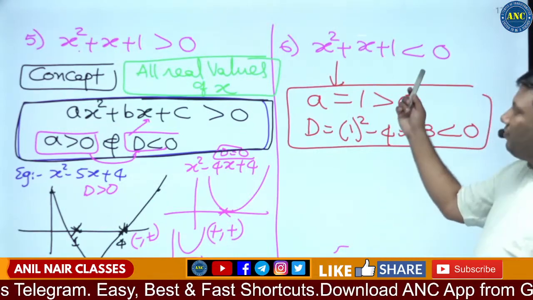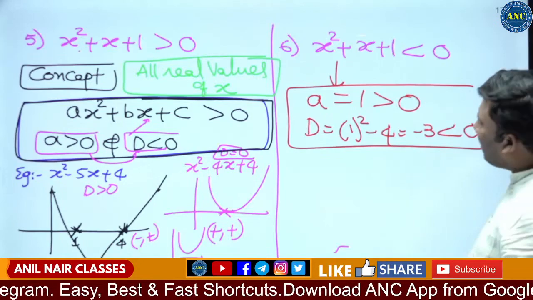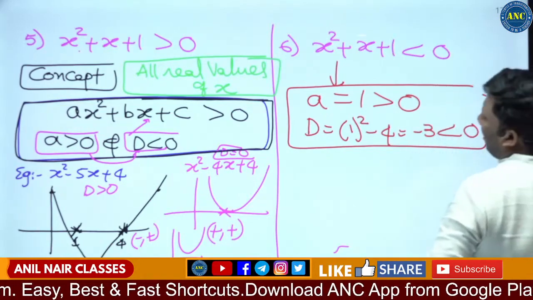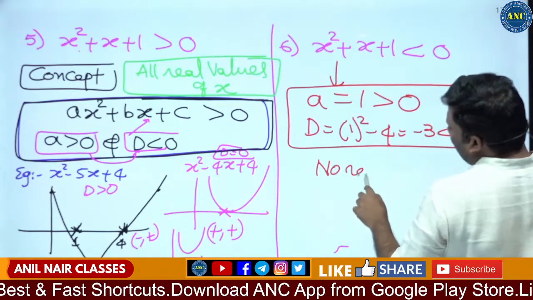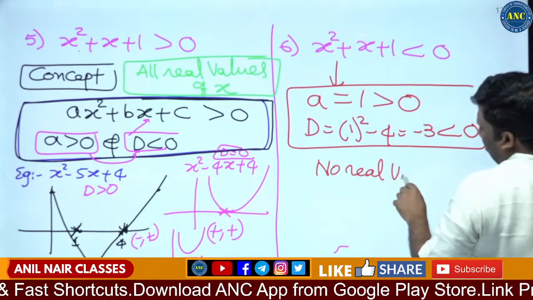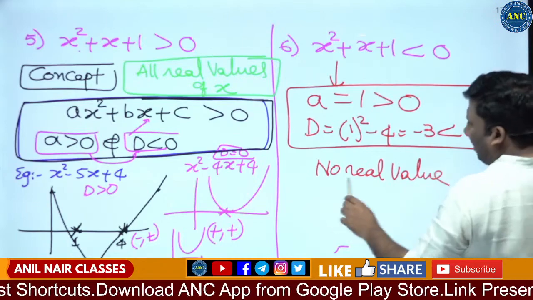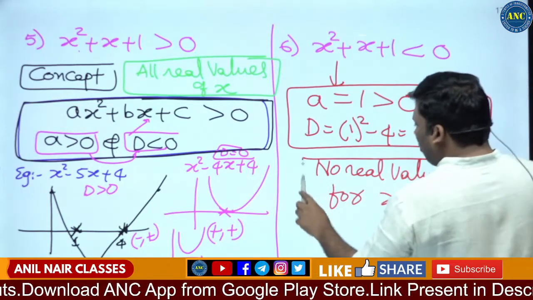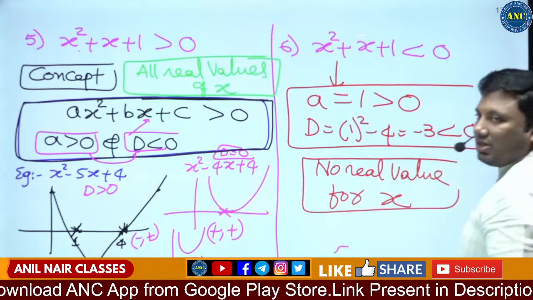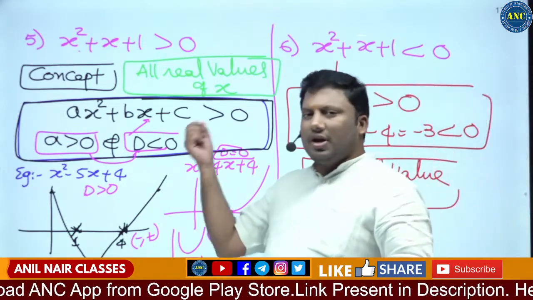That means this expression is greater than 0, but it is given less than 0. So the answer is no real value for x. No real value of x satisfies this inequality.